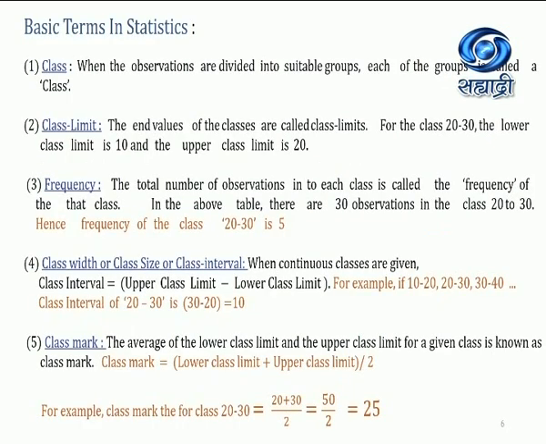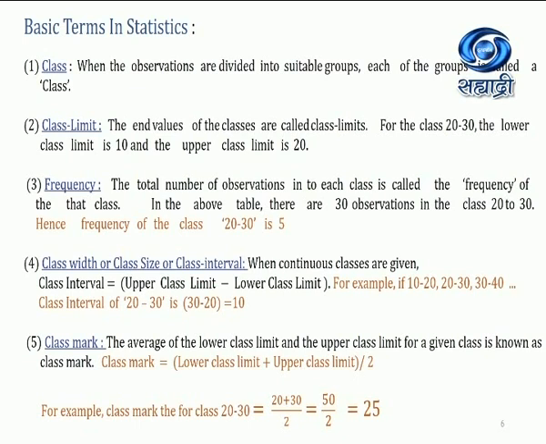Before that we need to know some basic concepts of statistics. First, class. When the observations are divided into suitable groups, each of the groups is called a class. You must have done class limits and class interval in 9th standard, but I have still taken some examples. Class limit: the end values of the classes are called class limits. For example, take the class 20 to 30. The difference is 30 minus 20, which is 10. The lower class limit is 20 and the upper class limit is 30.